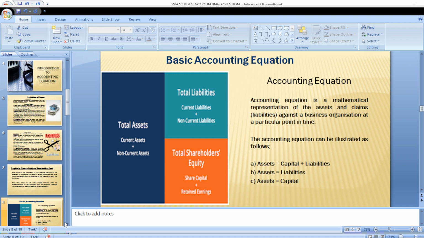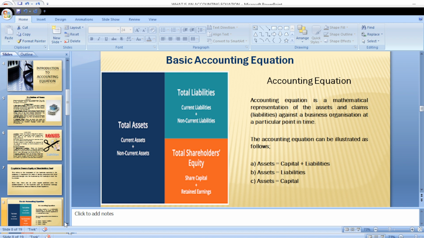Now, for the first one, if the owner of the business has taken part of his money to invest in the business and has also gone to the bank to borrow part of the money to invest in the business, so the owner contributes 2 million while he borrows 1 million from the bank, that is 3 million.